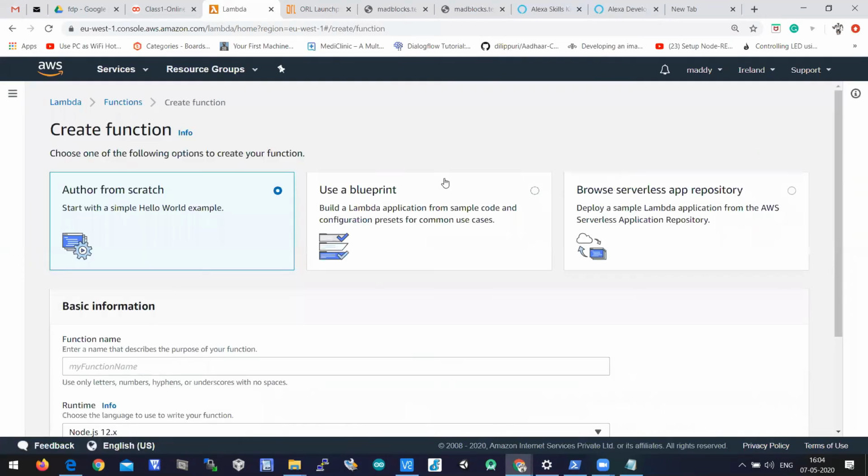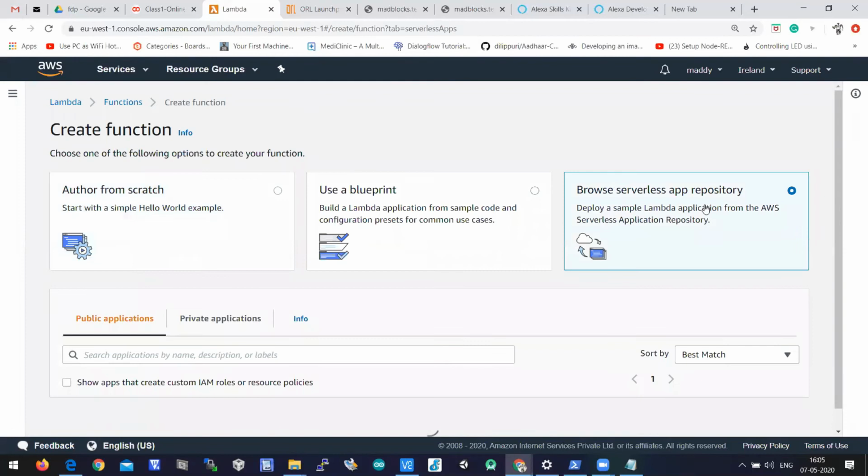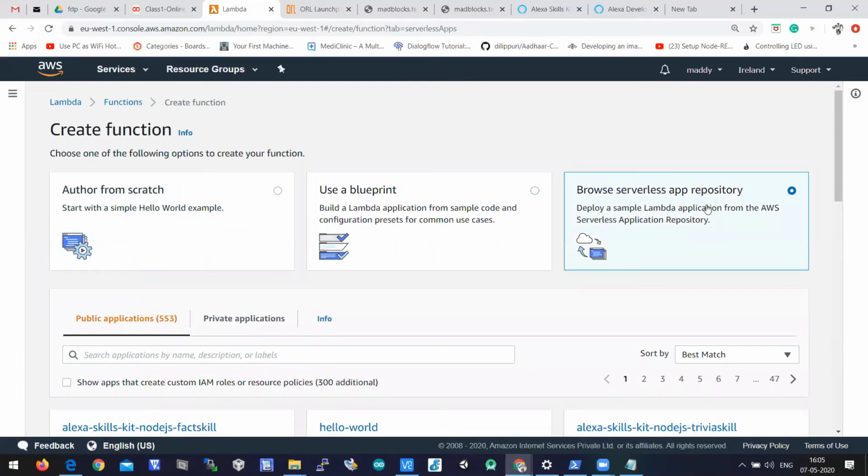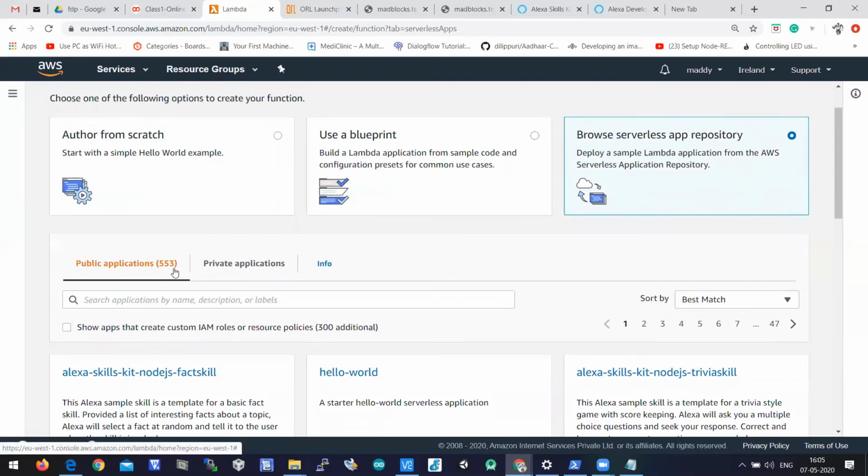When you click on create function, you'll have three options: author from scratch, use a blueprint, or browse serverless app repository. So let's click on browse serverless app repository. Let's take some sample program and then we'll edit it. When you click on browse serverless app repository, there are some 553 examples available in the public cloud, so you can access 553 applications.